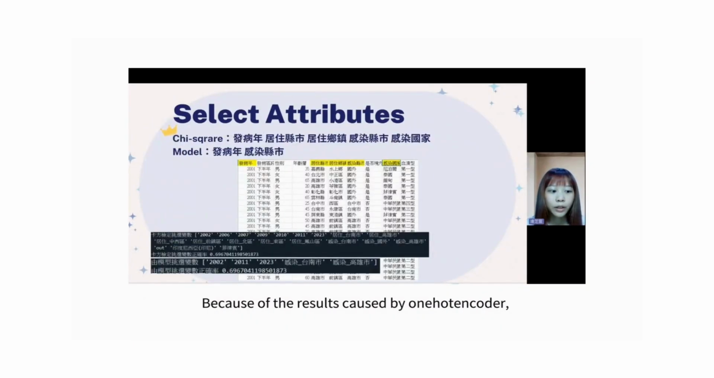Because of the resources consumed by one-hot encoder, we select more attributes to see which attribute is the main one. Chi-squared selects more variables, allowing us to make decisions, so we choose to use this method. Chi-squared selects year of onset, city of residence, town of residence, infected city, and infected country.